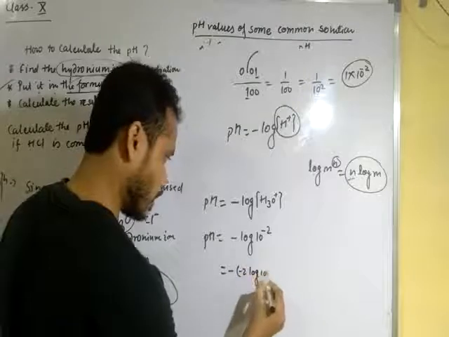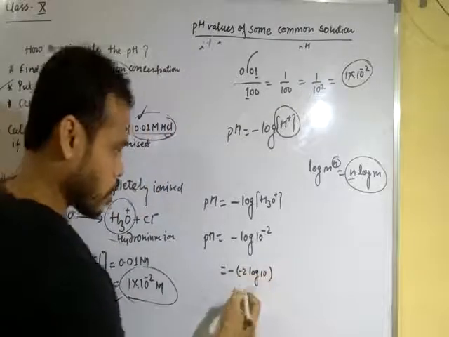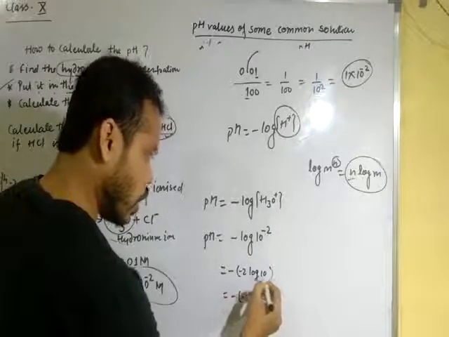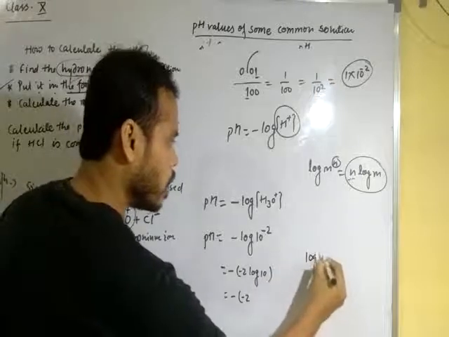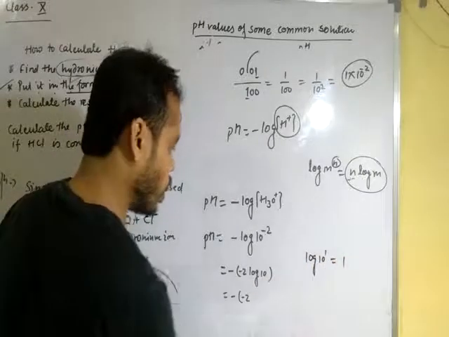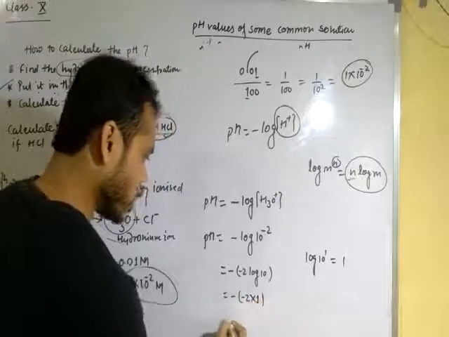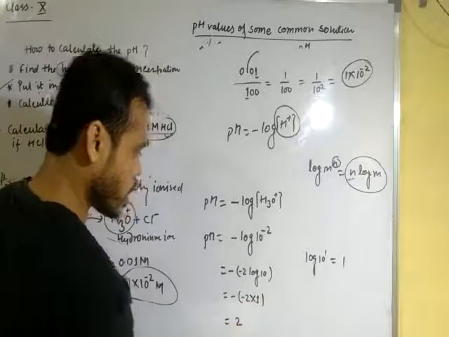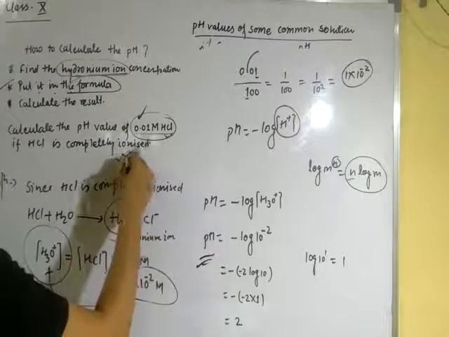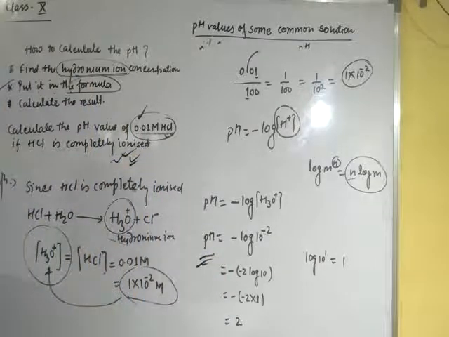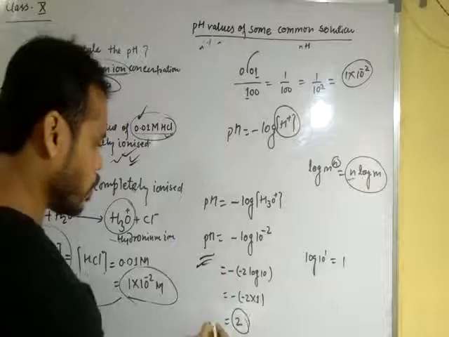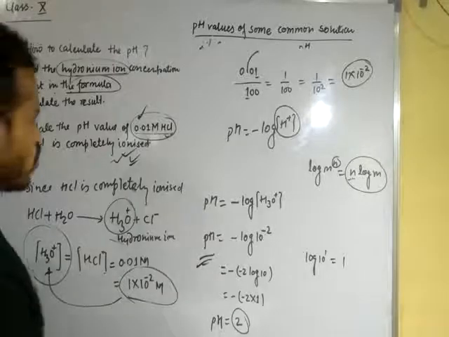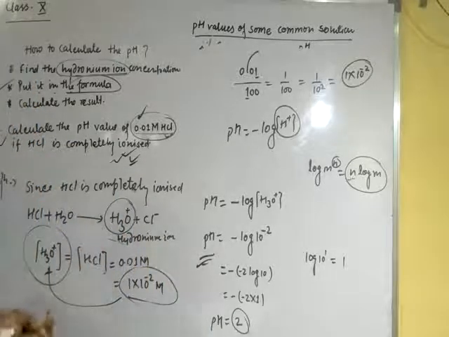Log 10. Okay, dear student, so you can write once again minus, minus 2, and log 10 to the power 1. Log 10 means power 1, and power 1 is equal to 1, so it is multiplied by 1, and 2 ones are 2, and minus minus is plus 2. Okay, dear student, so the pH of this solution will be 2. pH is equal to 2. Okay, dear student, this is the solution of this question.